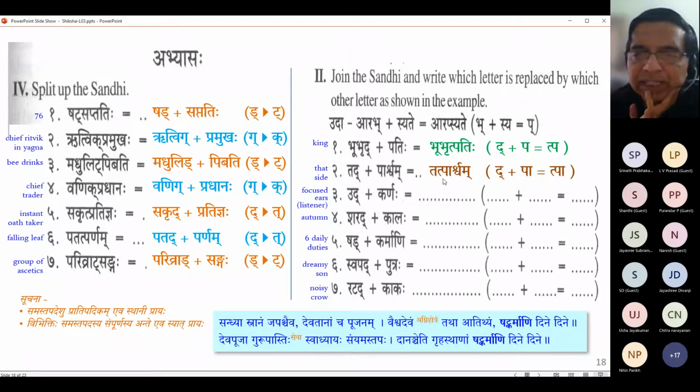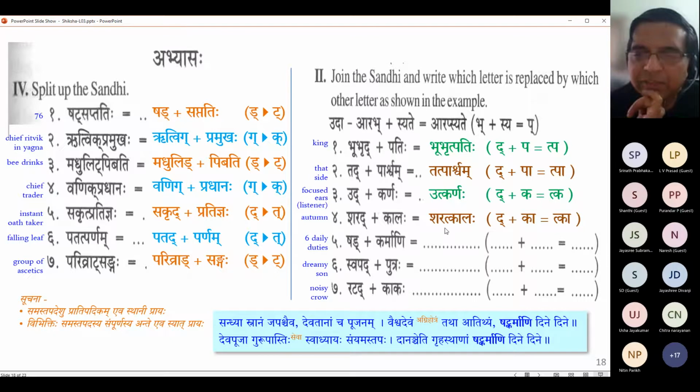Okay. So that side. Utvarna. Udu plus karna. Utkarna. So back to takara. So everywhere you see dakara, clearly takara is coming. Like the first four examples, the answer is straightforward. So utkarna. Next one. Sharat Kalaha. Very correct. Then Patka.